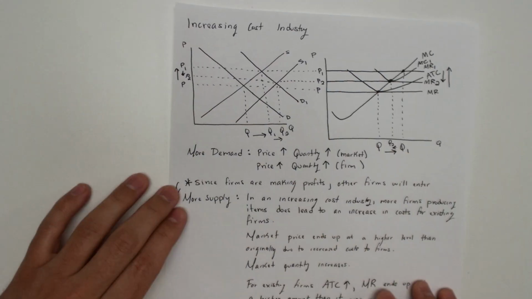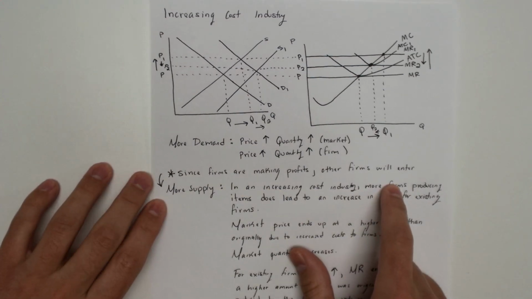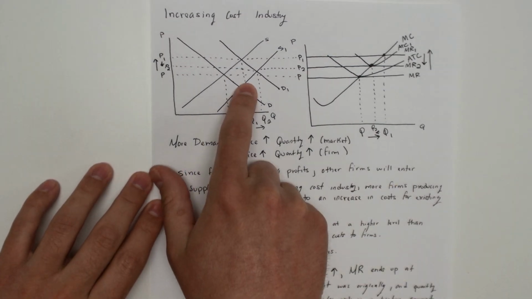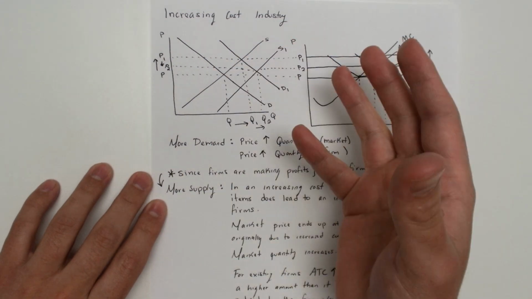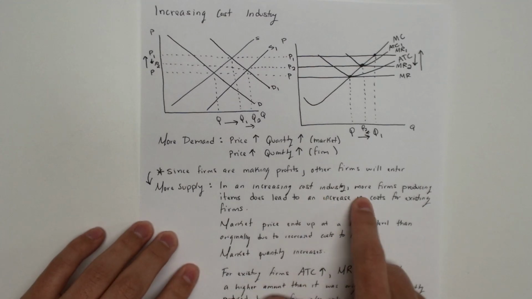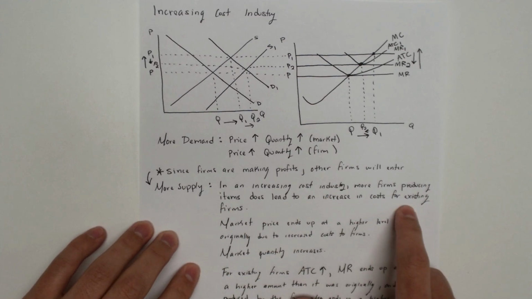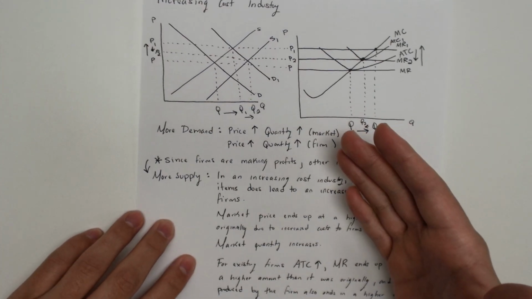In the long run, other firms are going to see these firms making profits and they're going to enter the market. So the supply of the item is going to increase as more firms start producing the item. However, in an increasing cost industry, when more firms start producing items, that leads to an increase in the cost for existing firms.